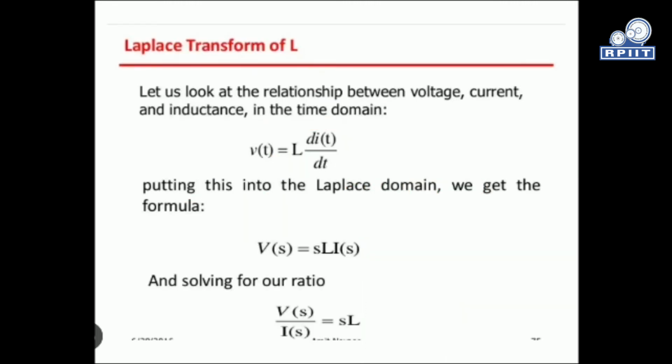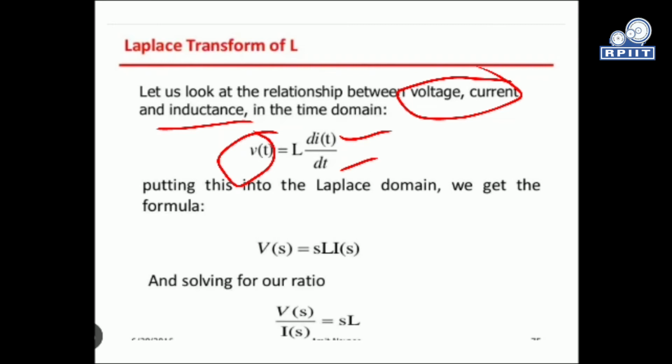L is an inductance element. We will analyze the Laplace transform of L by considering the voltage, current and inductance equation, that is, voltage is equal to L times the change in current with respect to time through the inductor.